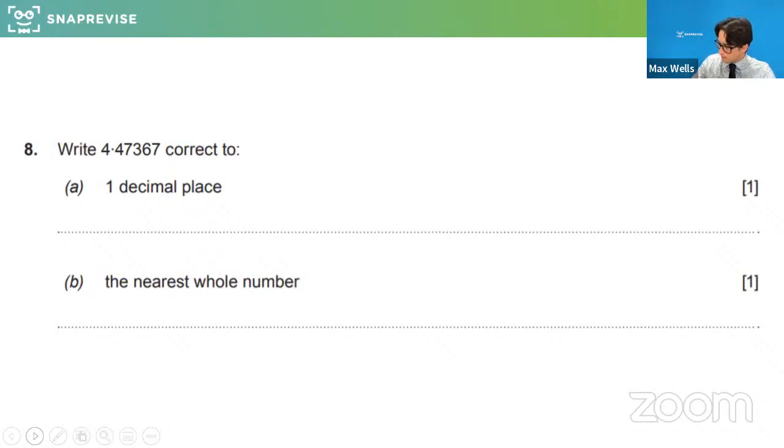So here we go. Right, so this one here, we'll whiz through these little 1 markers, as I said, all or nothing, and then they'll get a little bit trickier if you want to type these straight into the chat. So write 4.47367 to 1 decimal place and to the nearest whole number. So let's give this a go. That'd be great. If you want to share answers in the chat again, that would be great. And then we'll see the different kind of ways this can come up in an exam.